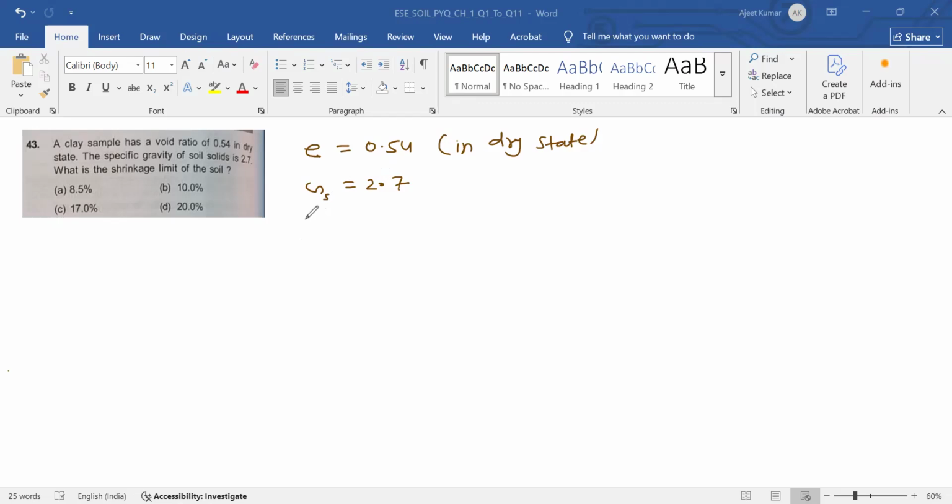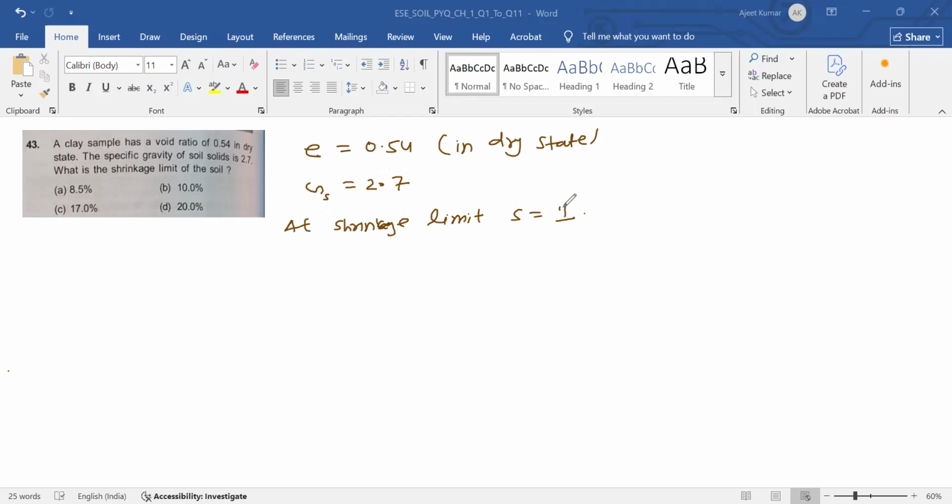So at shrinkage limit, you can take S equal to 1.